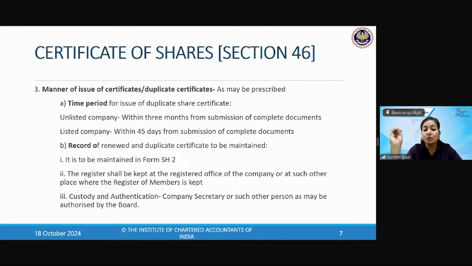And this register has to be kept at the registered office, the place where the register of members is kept. Who will keep it? The company secretary, or another person authorized by the board, keeps it in custody. So anyone who wants to review it can ask the company secretary to produce these share certificates and registers. All right, so the MCQ question can be: for listed companies, within how many days can you issue it? Within 45 days. And for unlisted companies, it is 3 months.